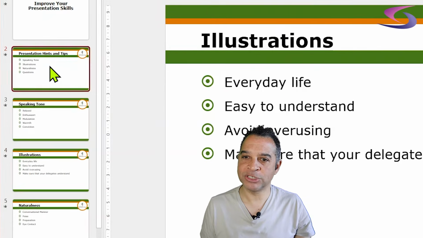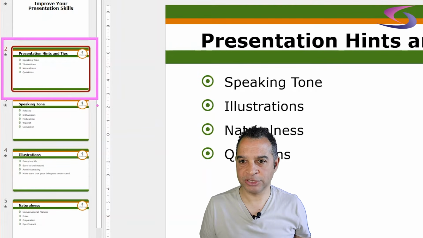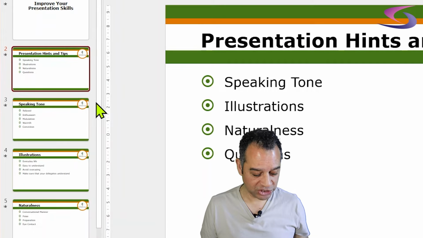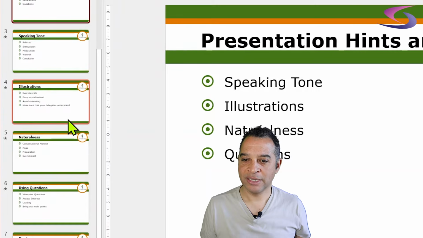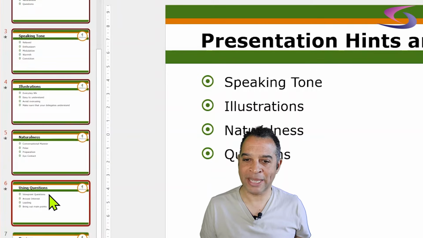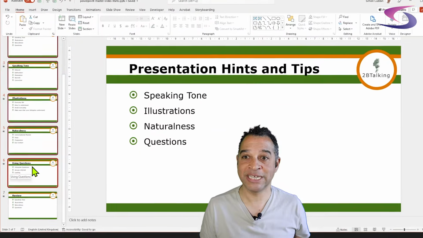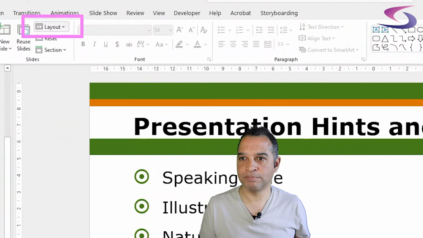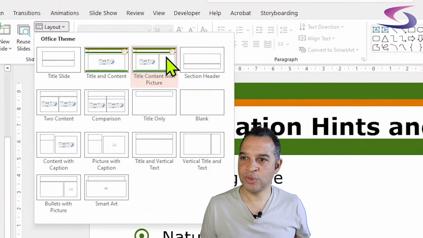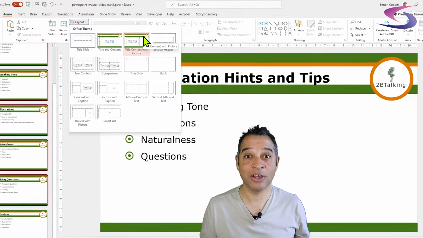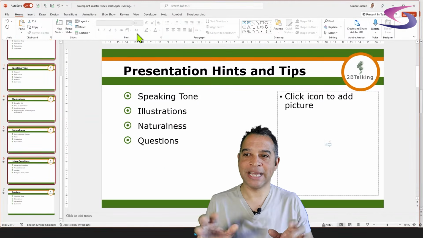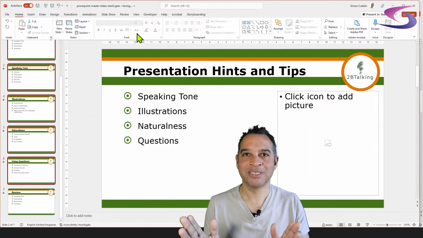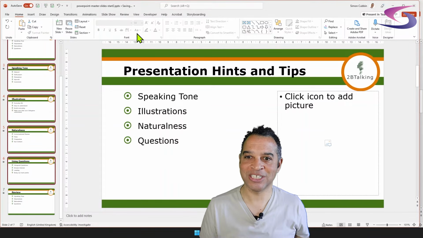So click on slide number 2. Select slide number 2 here, then hold down the Shift key on the keyboard and click on slide number 6. You might have to scroll down first, then hold Shift and click on slide number 6. Then I'm going to go up and click on the Layout button just at the top. Notice here's my new Title, Content with Picture slide layout. I'm going to click on that, and it will automatically apply that layout across the slides that I've selected on the left-hand side.